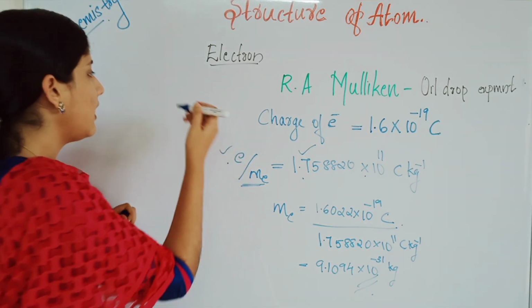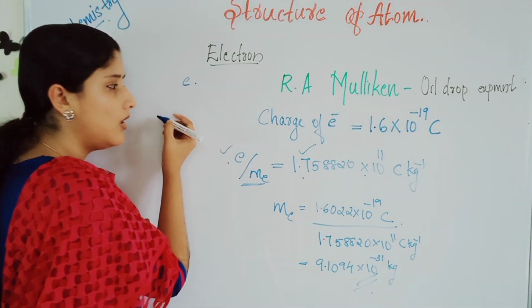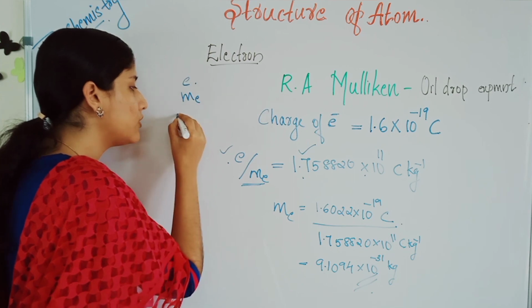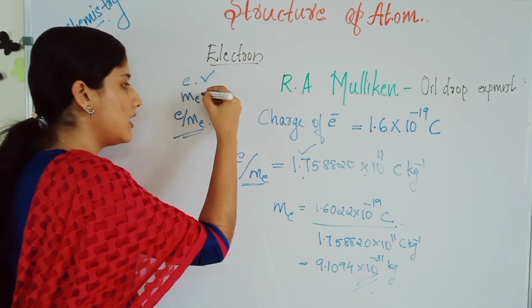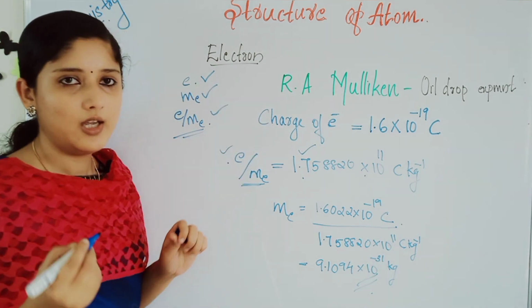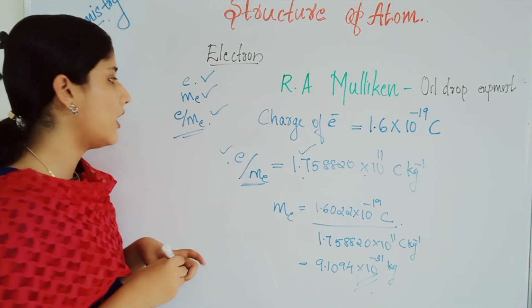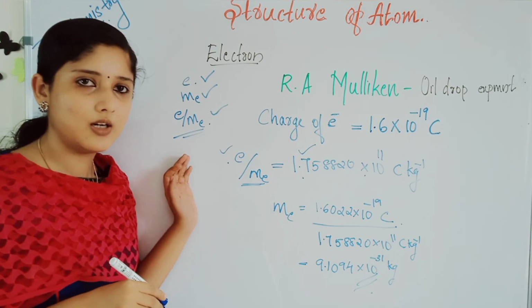With this, we understood the charge of an electron, mass of an electron, and also the charge to mass ratio of an electron. Study these three values, okay? Electronic charge, mass of the electron, and also this e by m_e ratio.